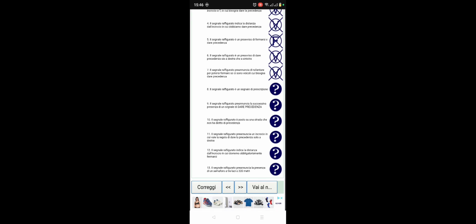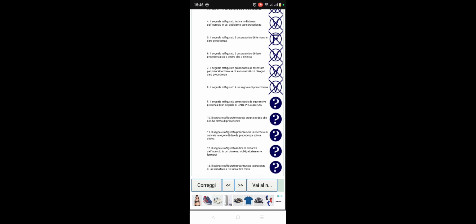Number 8, il segnale raffigurato è un segnale di prescrizione. Yes. So this sign figure, this signal, is a prescription signal. Yes. Number 9, il segnale raffigurato, this sign figure, preannuncia la successiva presenza di un segnale di dare precedenza. Yes. So this sign figure is announcing the upcoming presence of the signal of give right of way, and it's true.